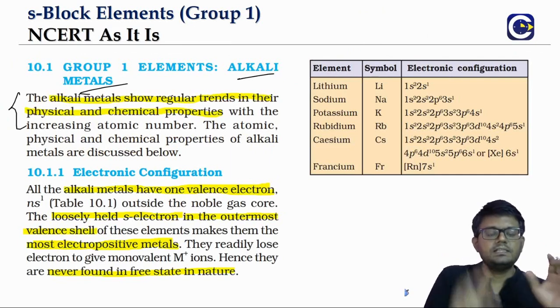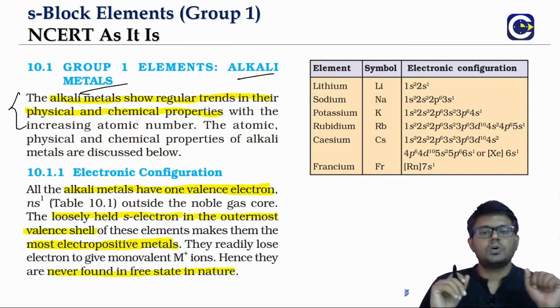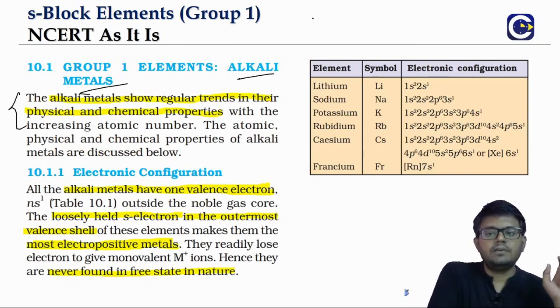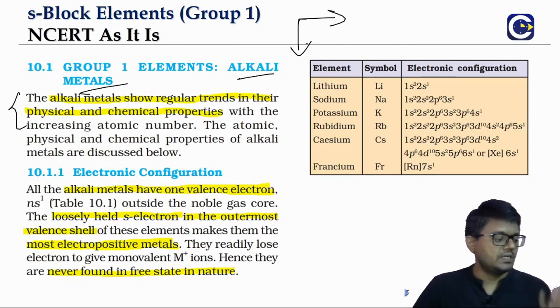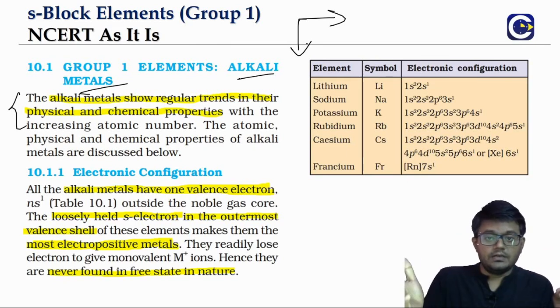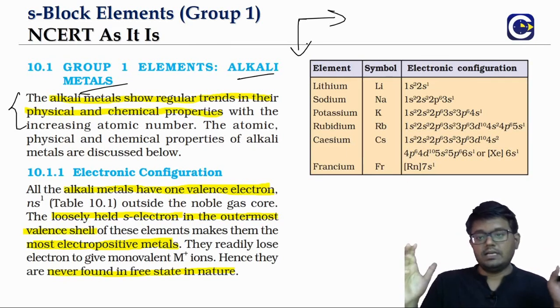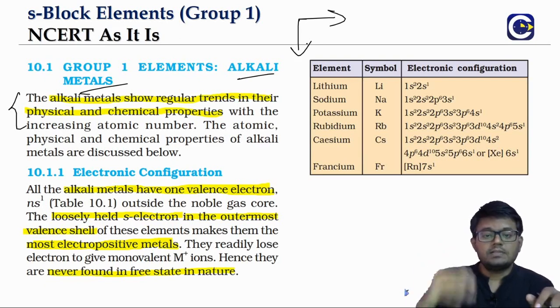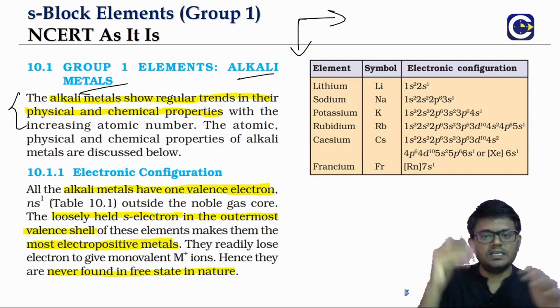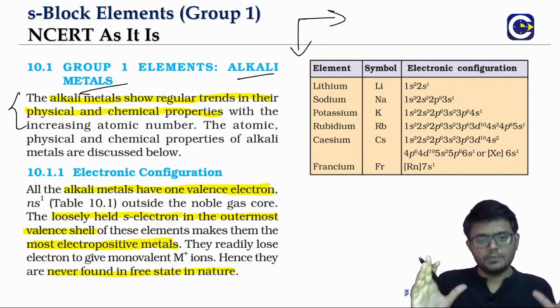Think about this as the regular trend group. Means what? When we go to some of the groups in P block, right? The trends. See, normally in our periodic classification of properties, what do we study? As we go down the group, what happens to a property? As we move from left to right, what happens to the property? Like that we will try to analyze, correct? But in some groups, these trends will see a lot of aberrations. But in first group, we will not have that. We will see almost regular trends in terms of the properties.